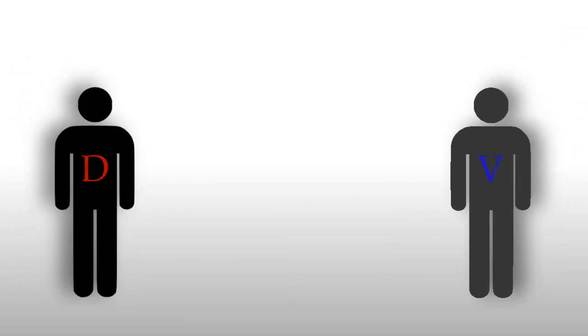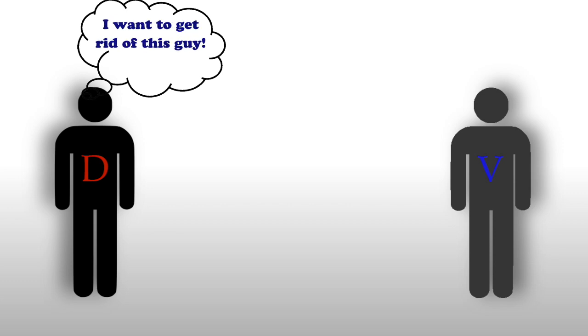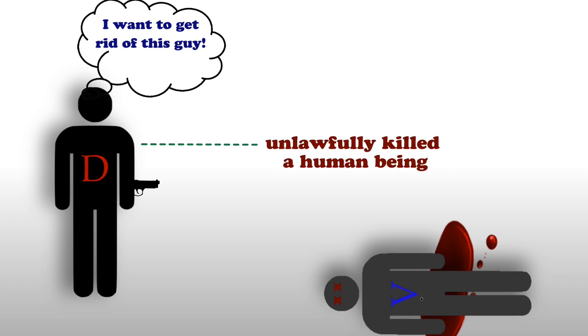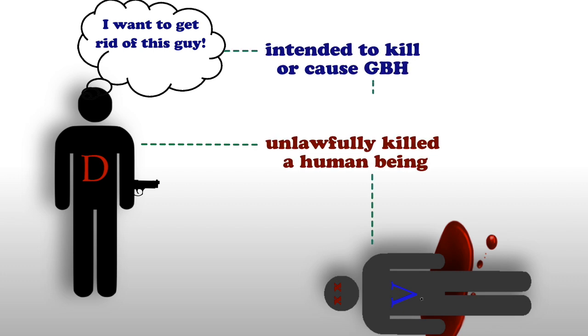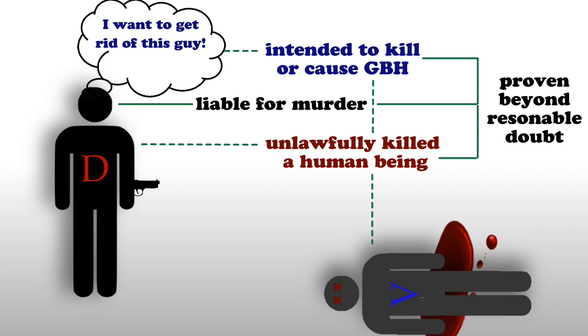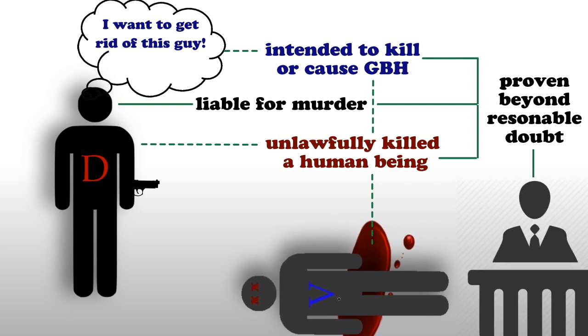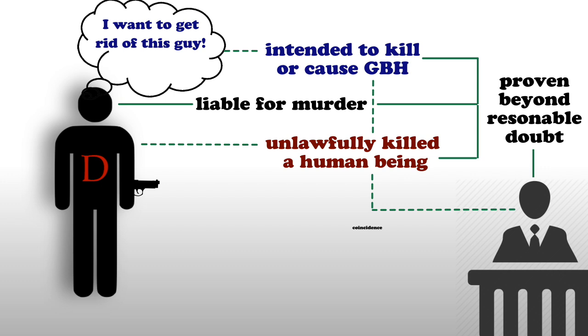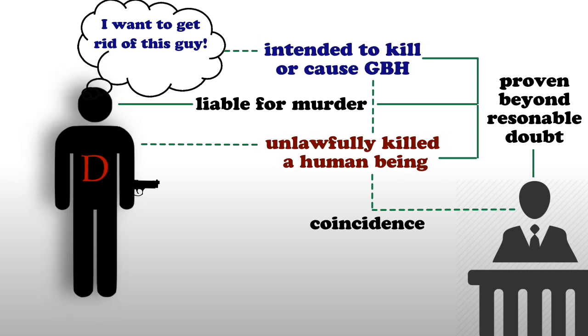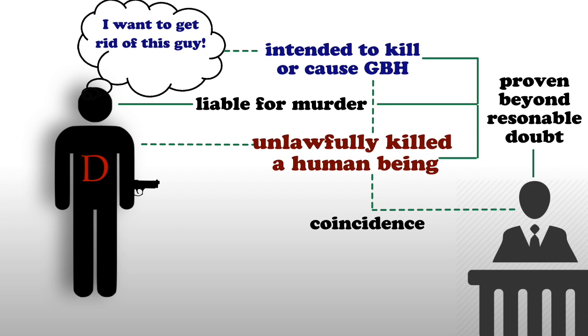So let's say Daniel hates Vincent. He wants to get rid of him once and for all, so he shoots and kills Vincent. Here, Daniel has unlawfully killed a human being, namely Vincent, and he intended to kill or cause grievous bodily harm to Vincent. For Daniel to be liable for the murder, these two elements will need to be proven beyond reasonable doubt by the prosecution. In addition, the prosecution must also establish there was a coincidence of the two elements, that is, the accused possessed the requisite mens rea at the time of committing the actus reus.